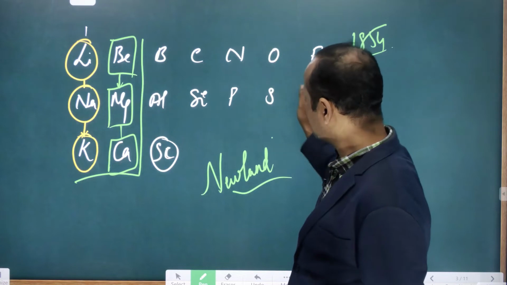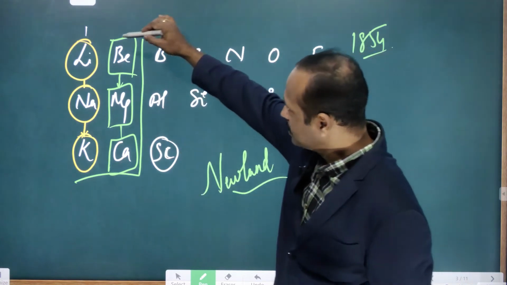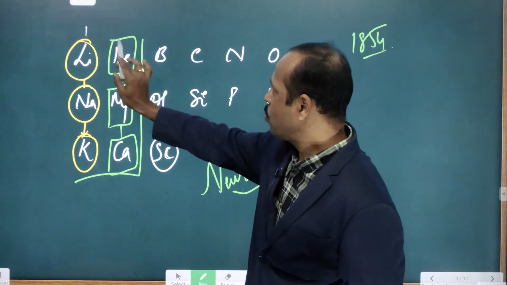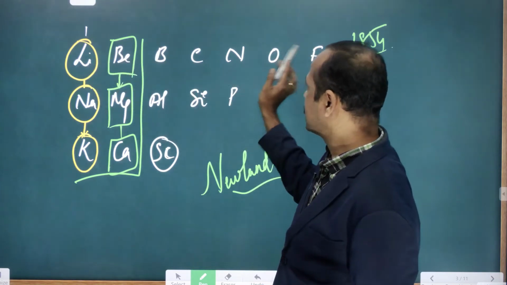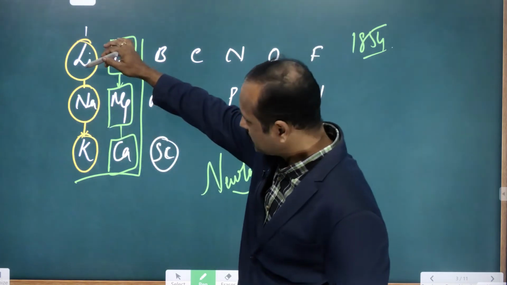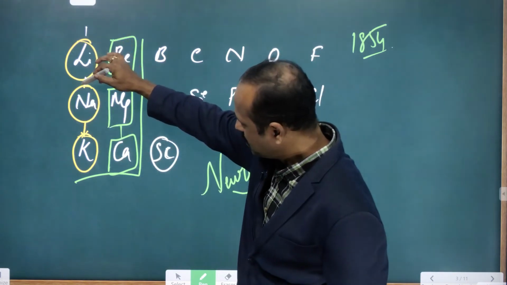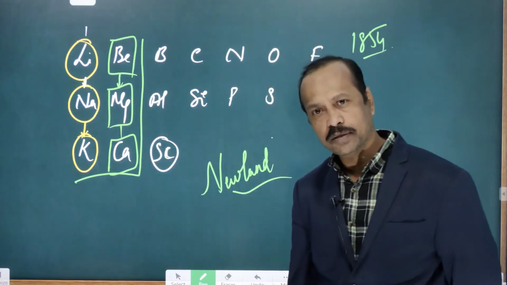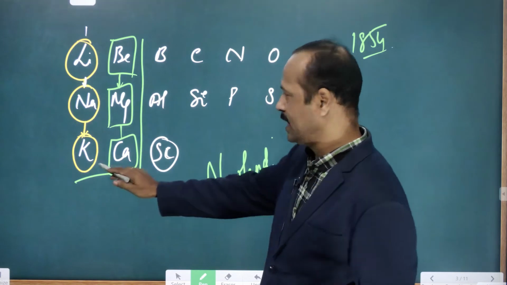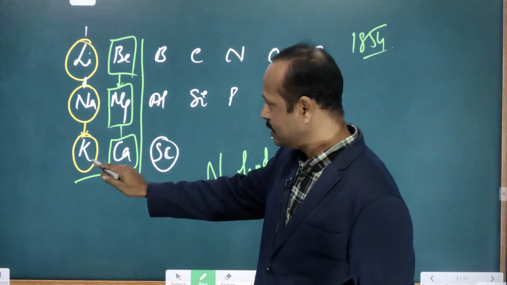See, if the elements are arranged like this, the first element is what? See, yellow color, lithium. From here if I start 1, 2, 3, 4, 5, 6, 7, 8, the 8th element is what? Sodium. Whatever properties are in lithium, similar properties are repeating in sodium. From here if you count 1, 2, 3, 4, 5, 6, 7, 8, this is the 8th element.